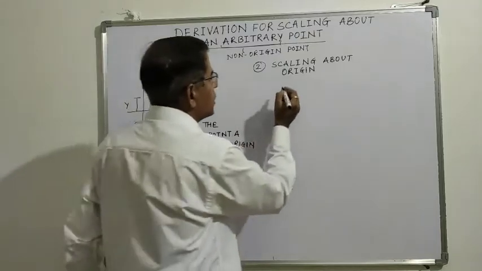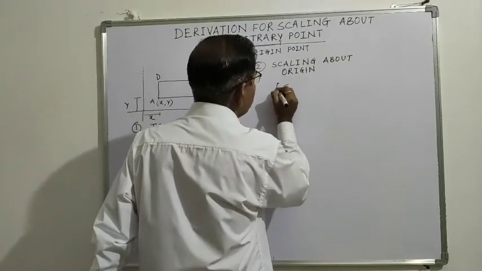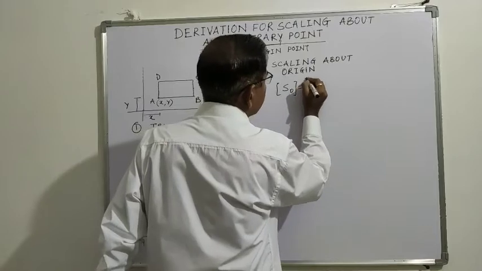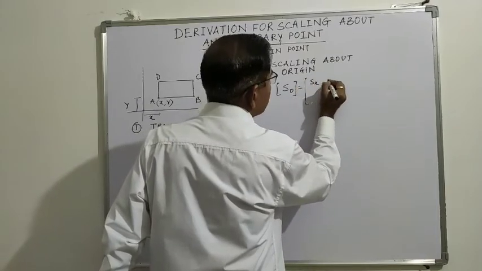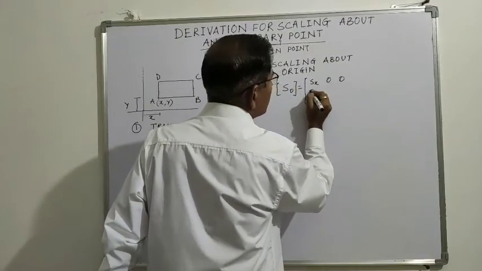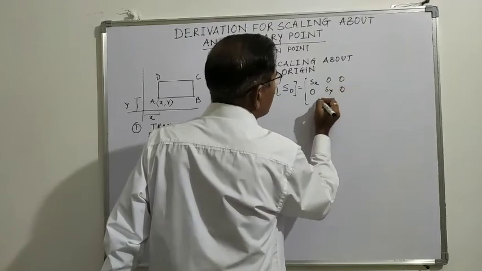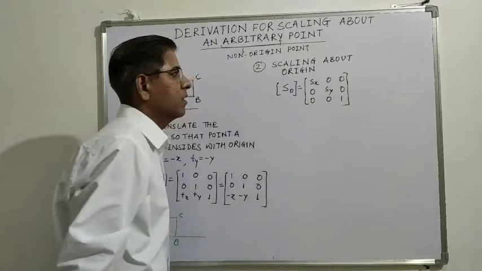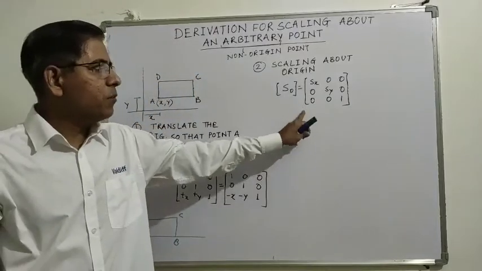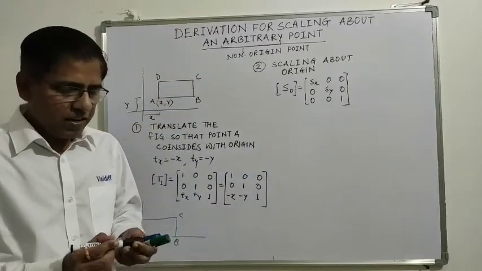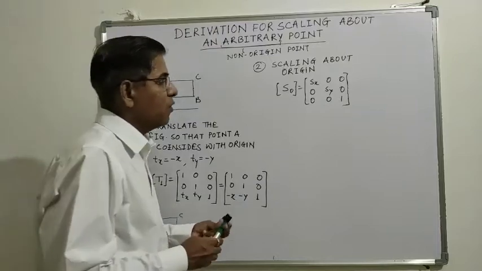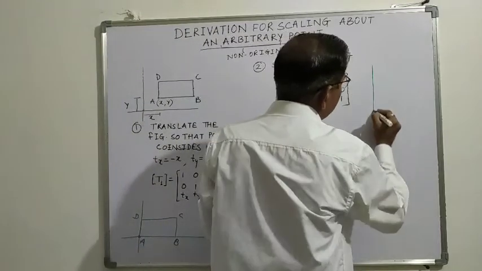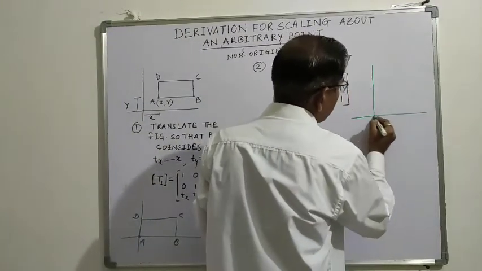Okay, so scaling about origin matrix is given by Sx 0 0, 0 Sy 0, 0 0 1. Now after applying the scaling matrix, this rectangle is scaled. Okay?